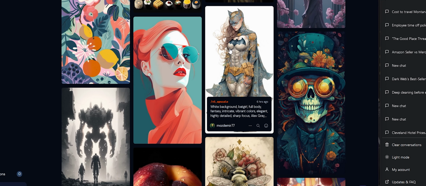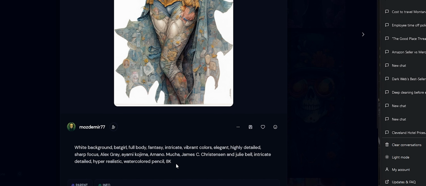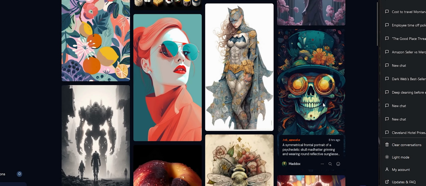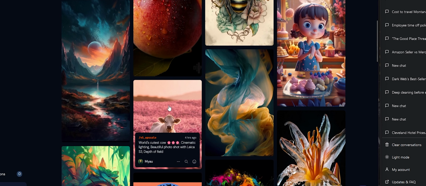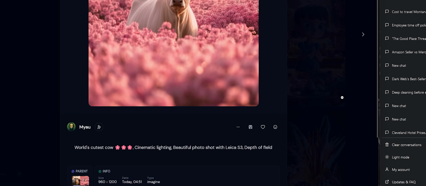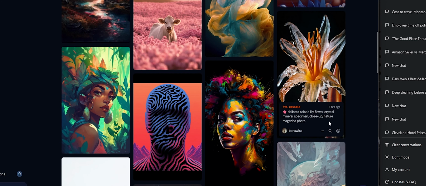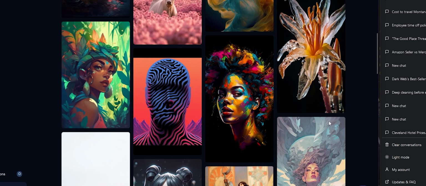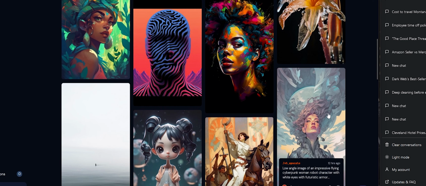Visual virtuosos, convolutional neural networks, or CNNs. CNNs are like AI experts in image analysis and processing. They're great at spotting important features in images like edges, textures, and shapes. This helps make the pictures Midjourney generates truly eye-catching. Borrowed brilliance, transfer learning. Transfer learning lets Midjourney use pre-existing knowledge to learn new things faster. It's like standing on the shoulders of giants to see further and create better images.